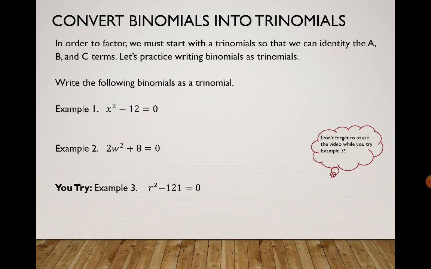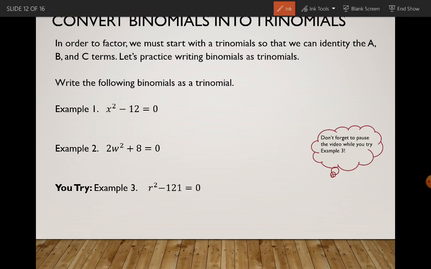Okay, so example 1, x squared minus 12 equals 0. So what we need to do is write this as a trinomial. It's very, very simple. All we do is add a 0 in between the two terms that we start with.